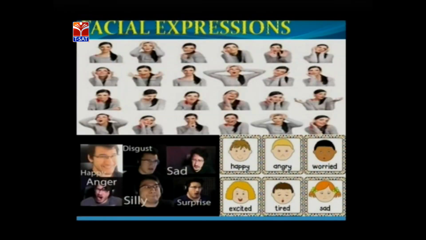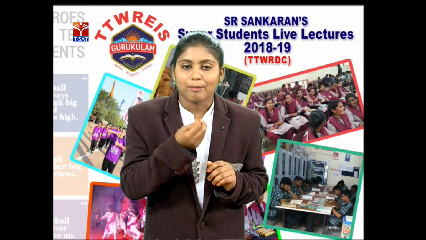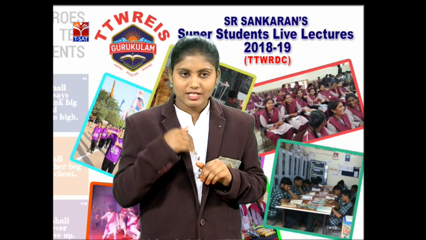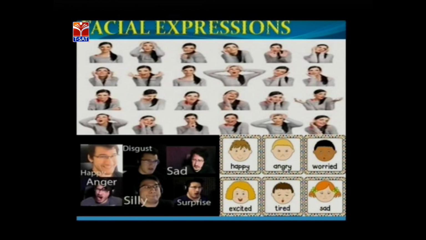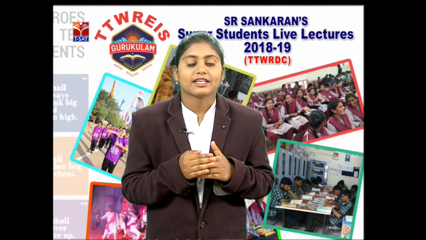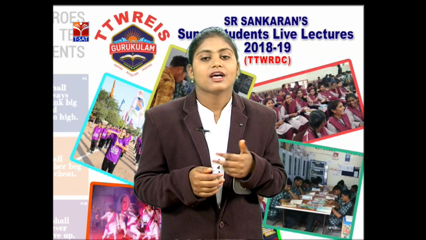Next, observe the second picture. The first person is giving a smile, showing some happiness, which is why he smiles towards others. Next, disgust. What do you mean by disgust? It means he is thinking something. He is showing different expressions on our face, right?